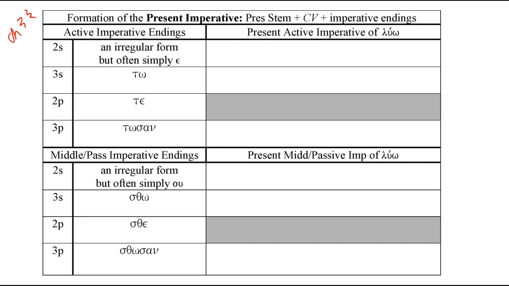The second person imperative is the form that we use to give commands. And unfortunately, the second person singular is the most irregular of the forms. The way we form the present imperative is we take the present tense stem, the connecting vowel, and then we add the imperatival suffixes or endings. And for the second person singular, most of the time it's the epsilon, but that's not always the case. Depending on the vocabulary word that you're studying, you might see an irregular suffix ending for the second person singular form for the imperative. But most of the time, it'll be an epsilon.